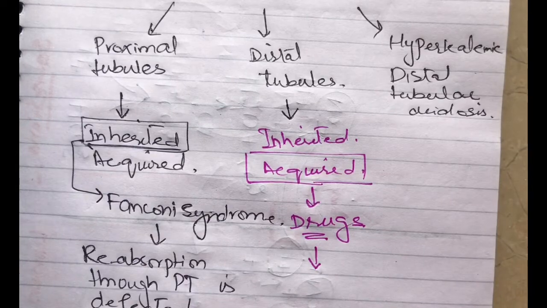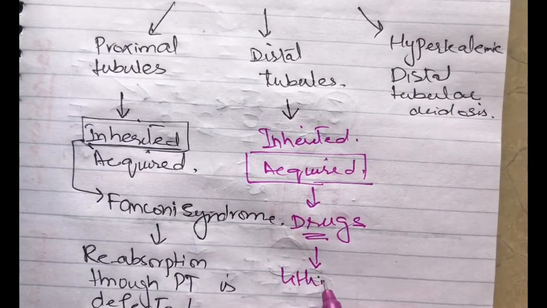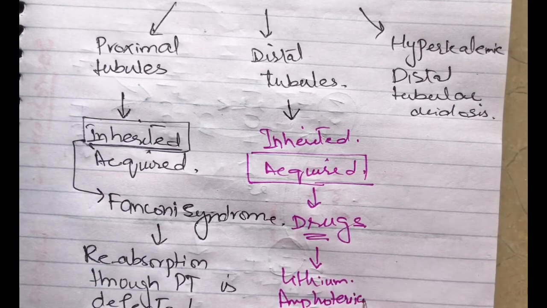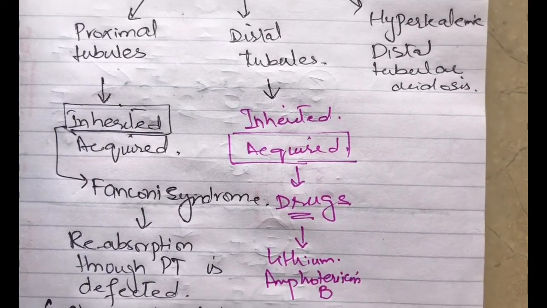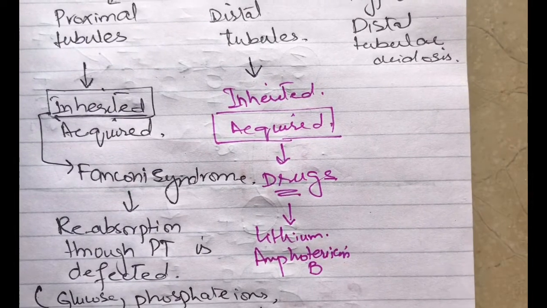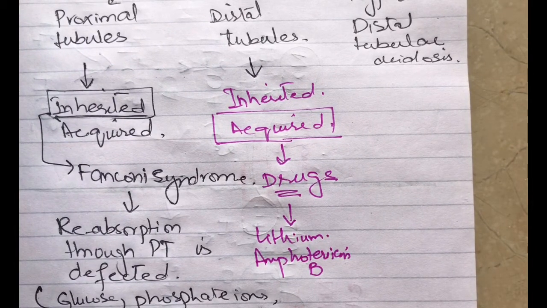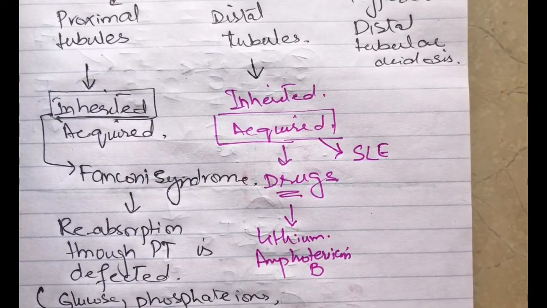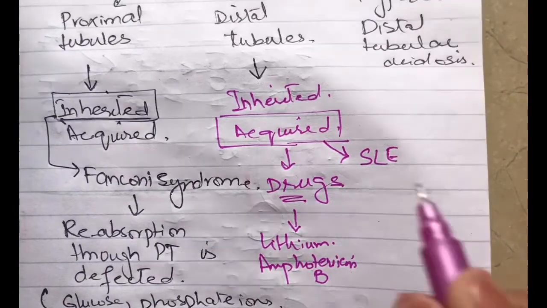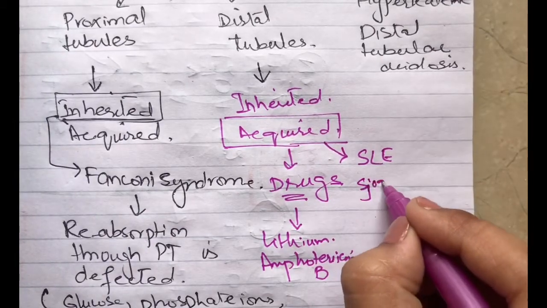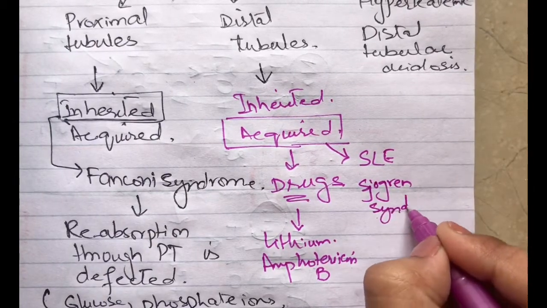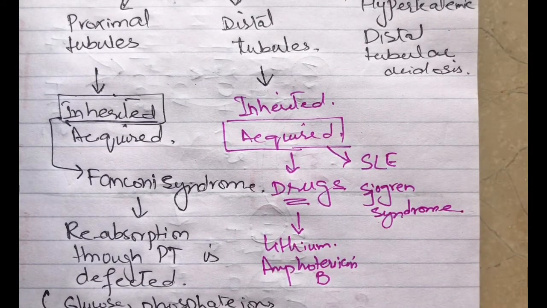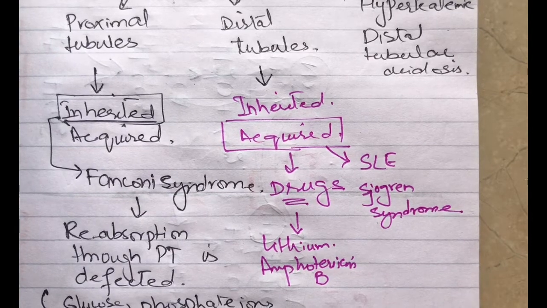In drugs, we have the most important of which I have told you before, that is lithium, that is amphotericin B. And the diseases which are included in this are systemic lupus erythematosus, that is SLE, and any kind of Sjögren's syndrome. They will all lead to tubular damage that will result in hydrogen accumulation in the body.